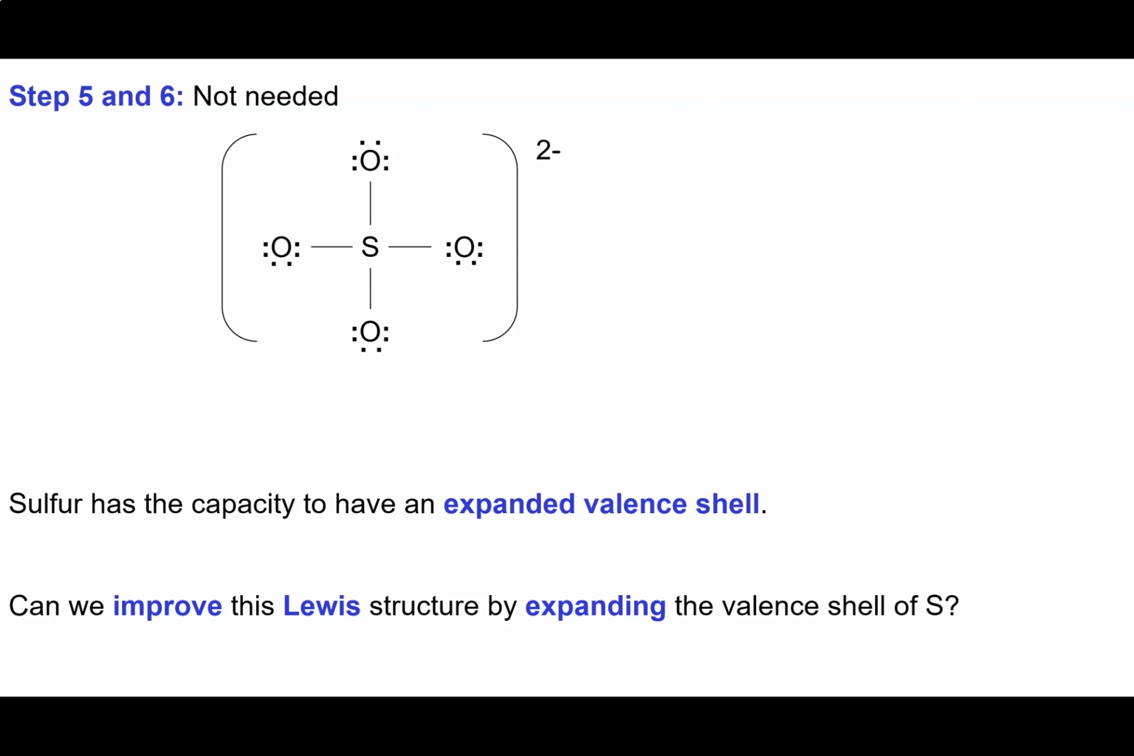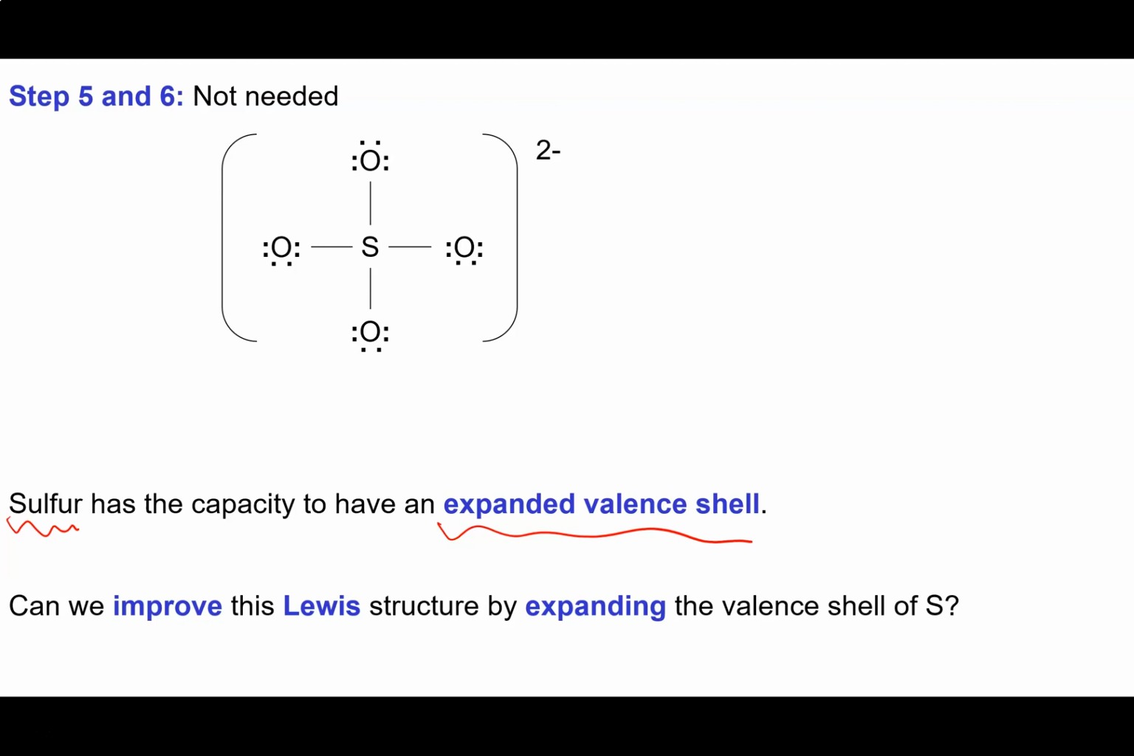And then step 6 is, if my central atom doesn't have an octet or higher, I'm going to bring in lone pairs until it does. Again, if I check the central atom, 2, 4, 6, 8, I see that sulfur already has an octet, so I wouldn't consider bringing in lone pairs to improve the Lewis structure. However, I know that sulfur has the capacity to have an expanded valence shell because it's in period 3. So I wonder what would happen if we expanded the valence shell of sulfur.